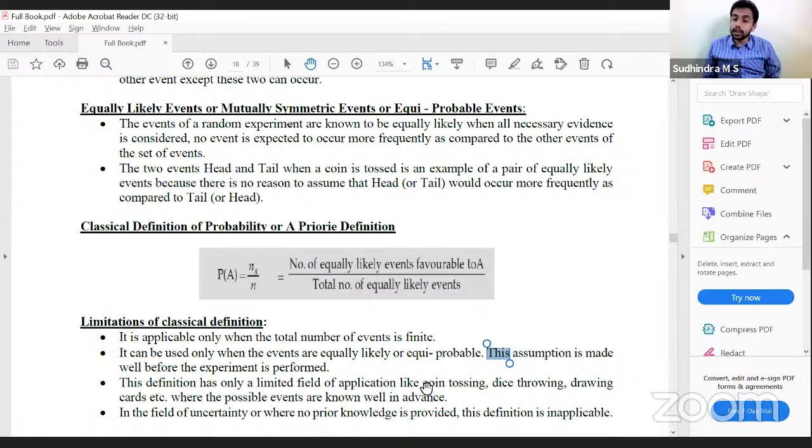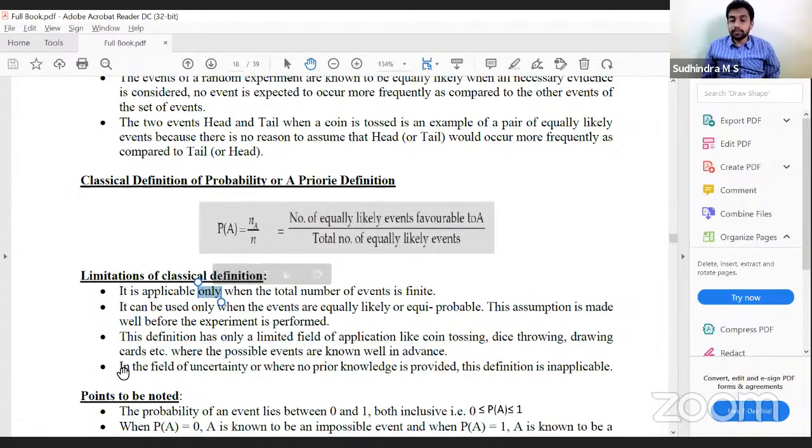It will be used only in coin tossing, dice throwing, drawing cards, because they are also equally likely. 52 cards, drawing one card is 1 by 52 probability, equally likely probability. Where possible events are known well in advance. If I toss a coin, what are the possible events? Head and tail. So I know the possible events, so I can apply this definition. In the field of uncertainty, where no prior knowledge is provided, this definition is not applicable.